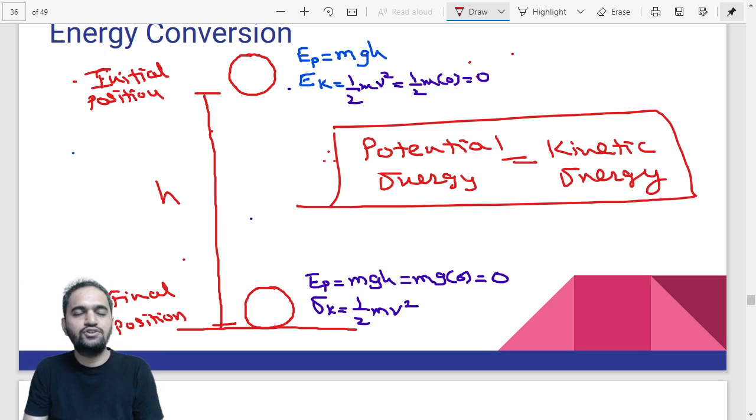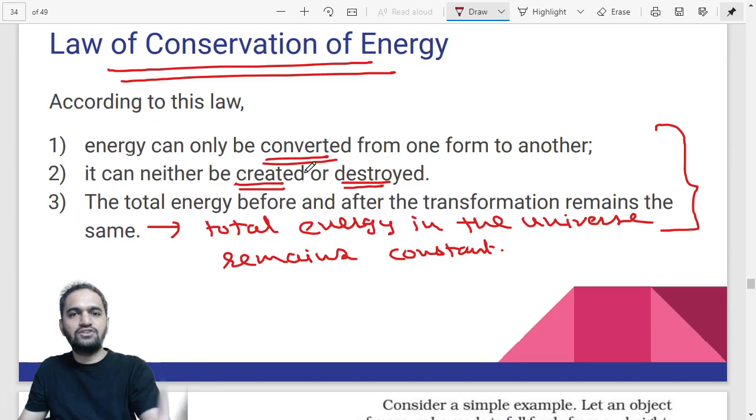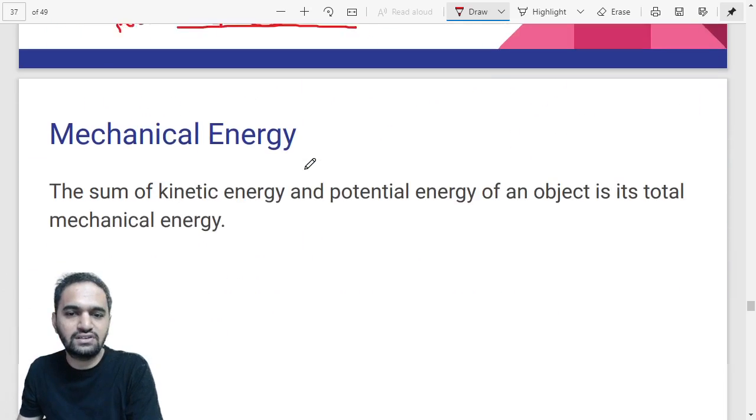But kinetic energy would be half mv square. So what we are suggesting from this diagram is that potential energy is getting converted to kinetic energy, right? And that is according to the law of conservation of energy also. As you know, it can only be converted from one form to another. So yes, that is the same thing we are trying to discuss.